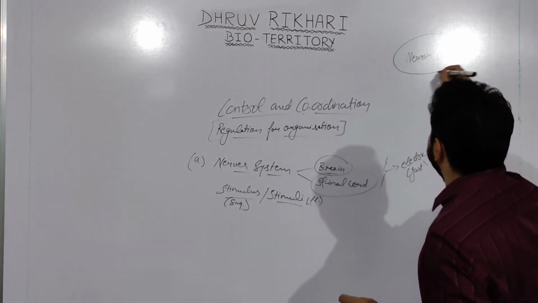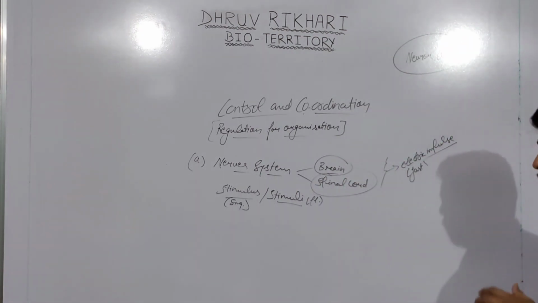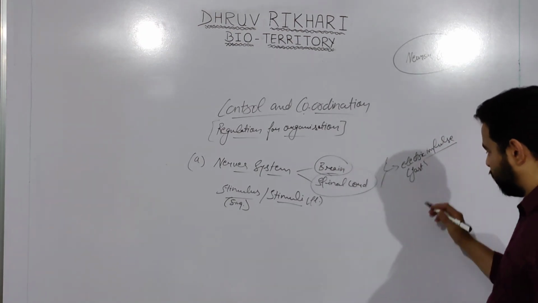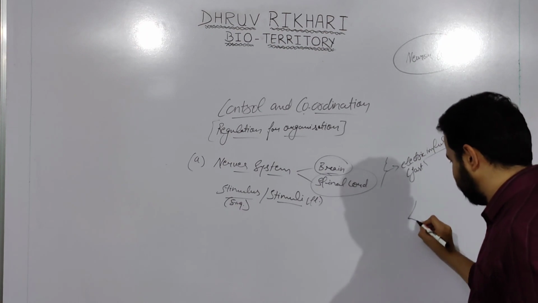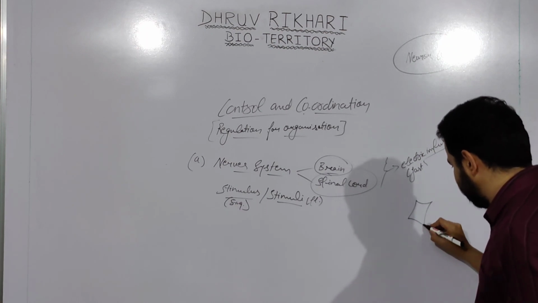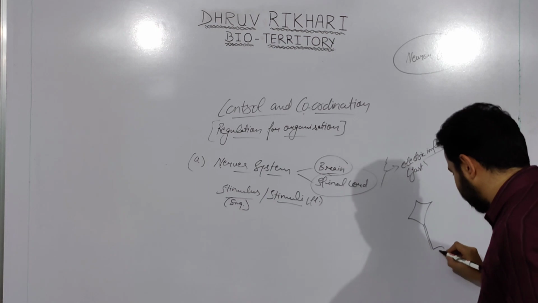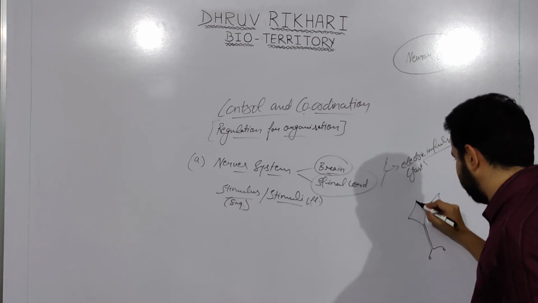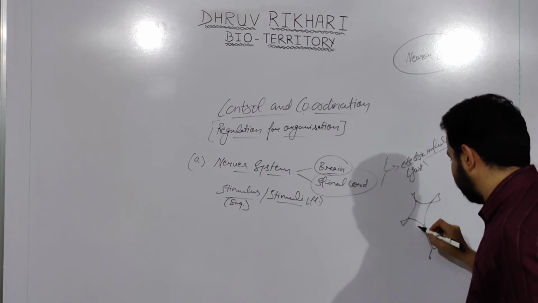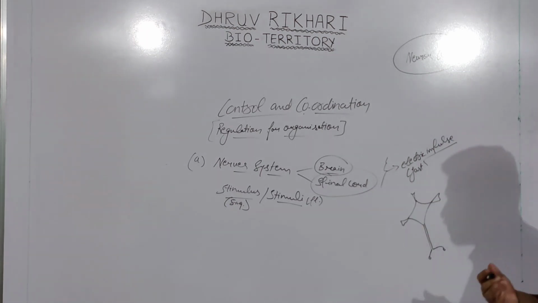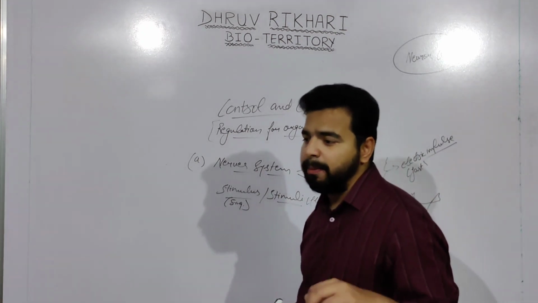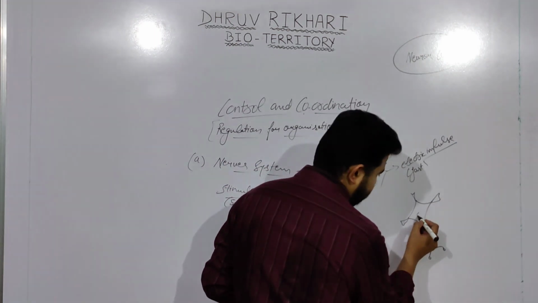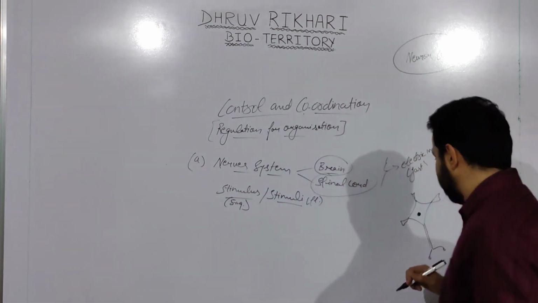Neuron cells are the structural and functional unit of our nervous system. They are structured like this. This is the simple structure of a neuron cell, and they form a network for transmission of signals. Suppose this is one single neuron.